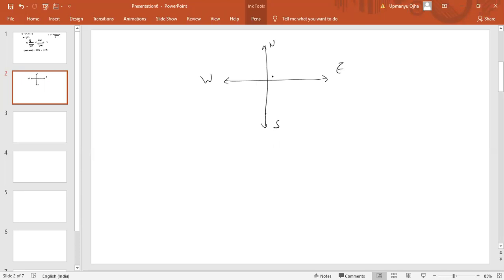Now if some vector is there like this, it makes an angle theta like this. So how to get this direction? If this is the angle theta, then we are starting from east and going towards north. The point where we are starting, that is east.